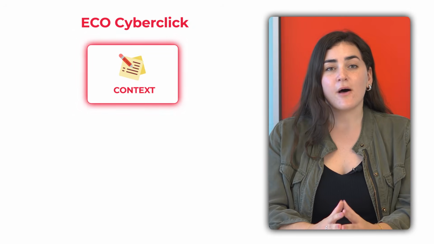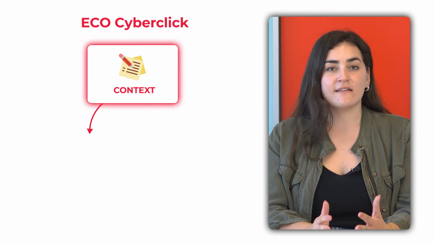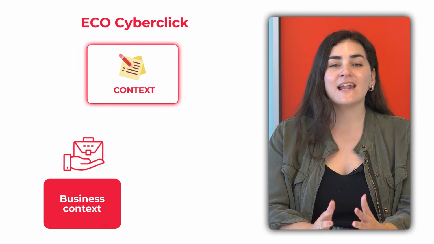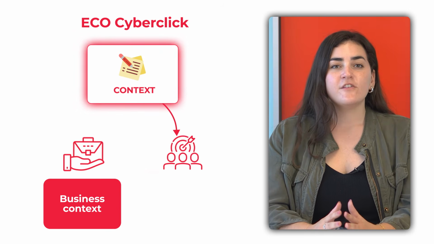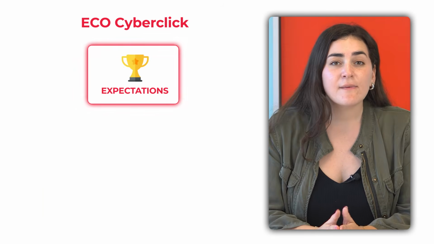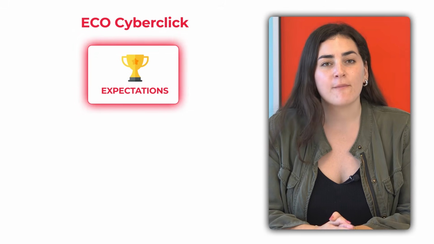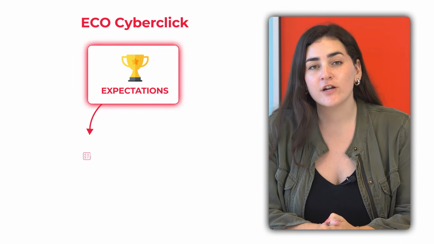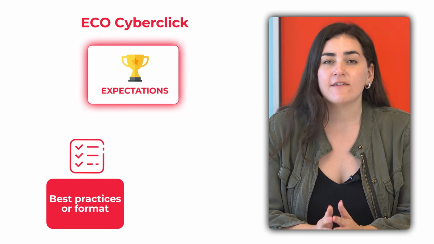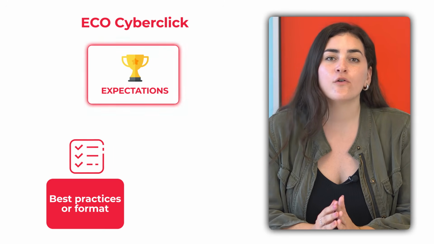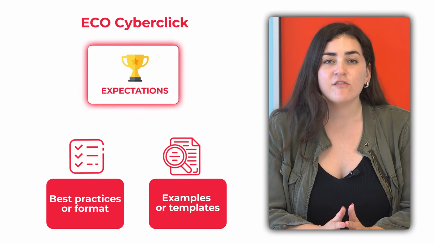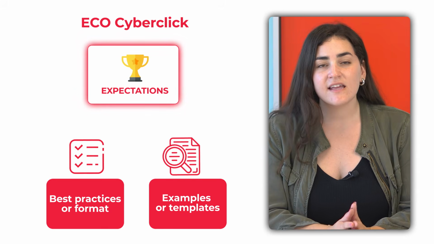Within the context block, we find business context. Add information about the brand, the value proposition, and the goals. Ideal customer. Define the buyer persona and their behavior in sufficient detail. Within the expectations block, or desired output format we expect the AI model to return, we find best practices or format. Give instructions on style, tone, or technical requirements. Examples or templates. Add previous references to maintain consistency in responses.